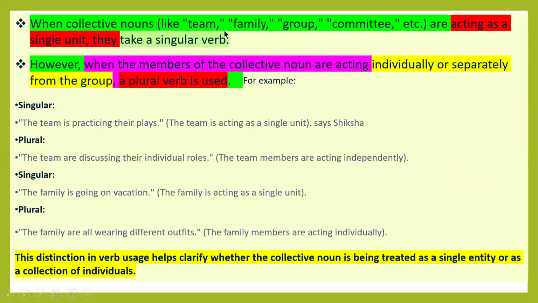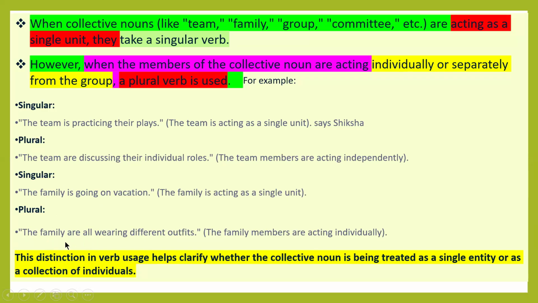When collective nouns like team, family, group, committee, etc. are acting as a single unit, they take a singular verb. However, when the members of the collective noun are acting individually or separately from the group, a plural verb is used. The team is practicing their plays, single team. The team are discussing their individual roles, it means team members. The family is going on vacation, single family. The family are all wearing different outfits. It means all the family members, so they are wearing different outfits.